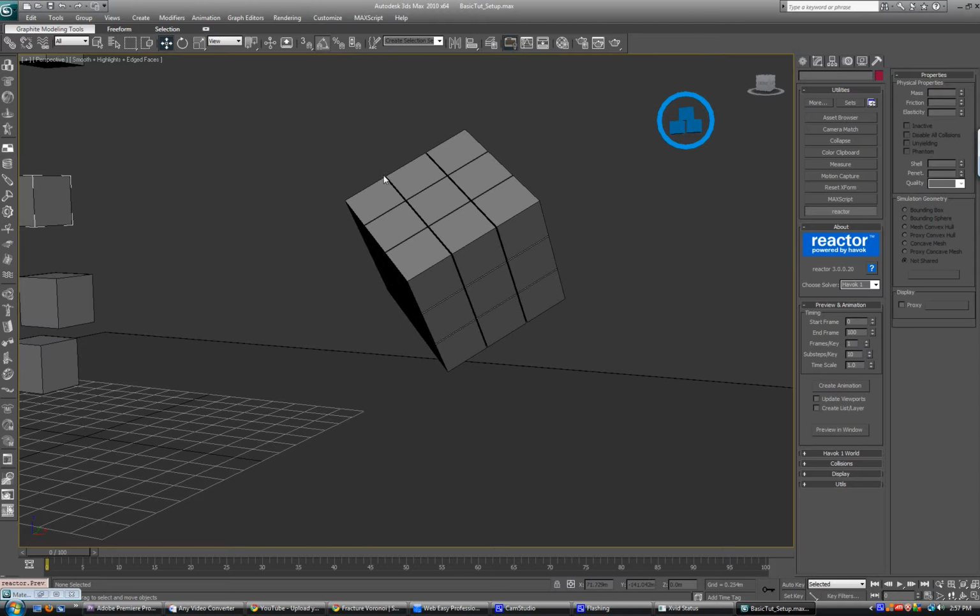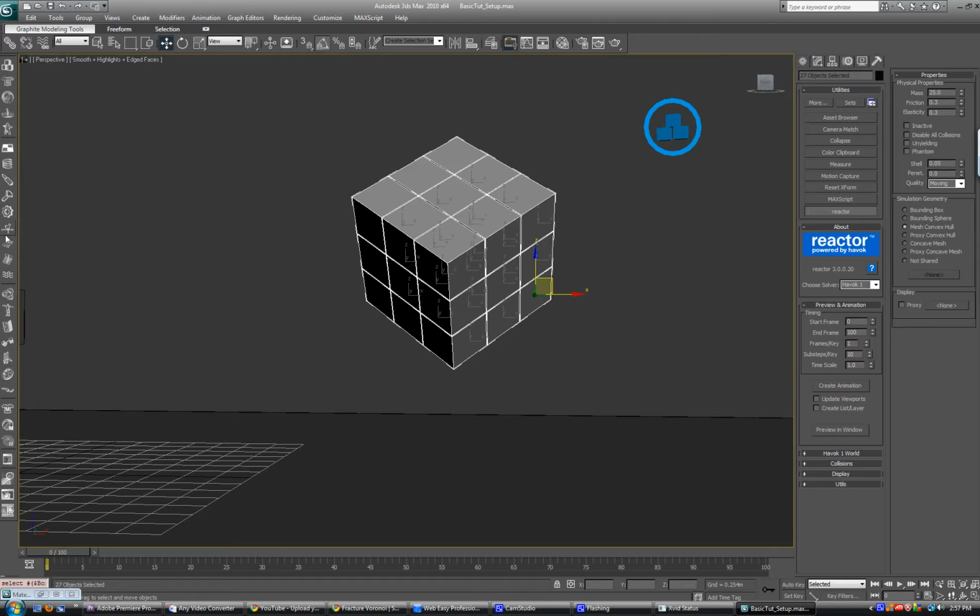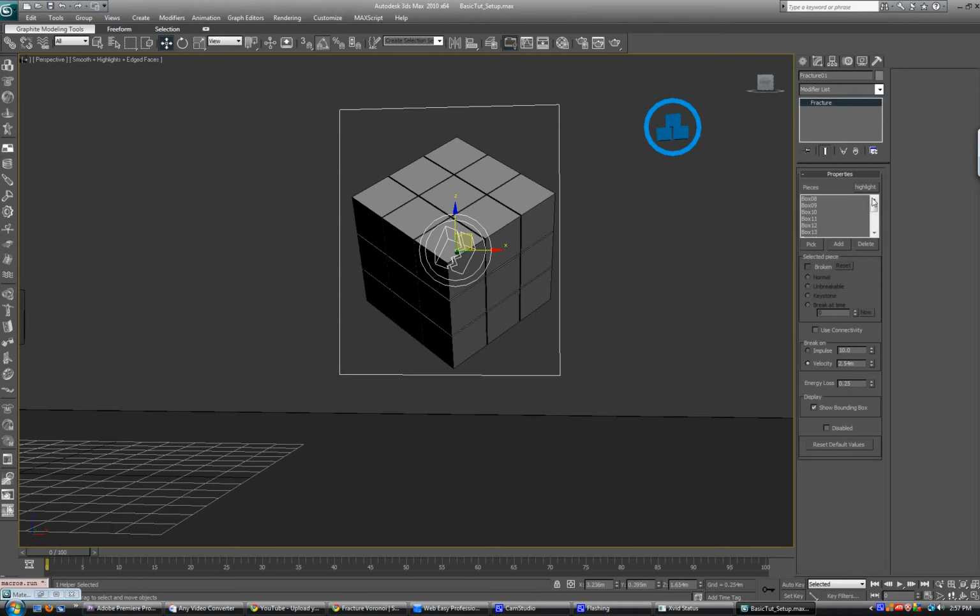Cool. So the next tool I'm going to show you is called the fracture tool. And this works really well with rigid bodies, and it gives you a lot more control over what happens. So what you're going to do is select all your cubes that you want to be part of the fracture. You'll look at your reactor toolbar and look for a little box that's cut in half. It says create fracture. I'm going to click this object. Everything I have selected is once again added to this fracture.